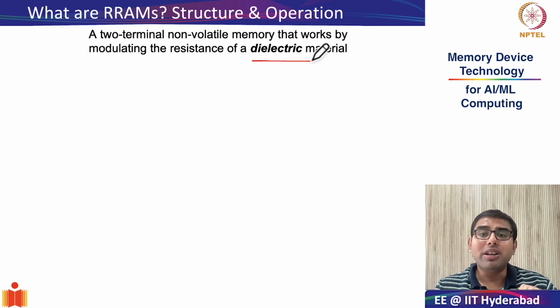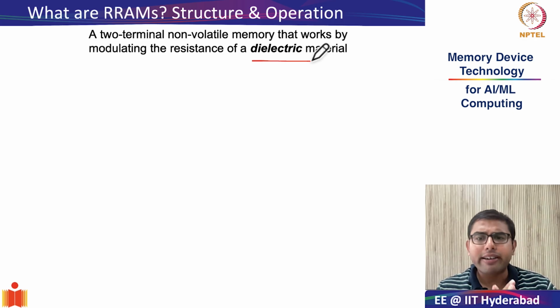But remember, in PC RAMs and in FE RAMs, this dielectric material has certain special qualities. Like in FE RAMs, it's a ferroelectric. In PC RAMs, it has phase change properties. But in the case of RRAMs, the dielectric that we are talking about is a normal paraelectric material which does not have any special properties.